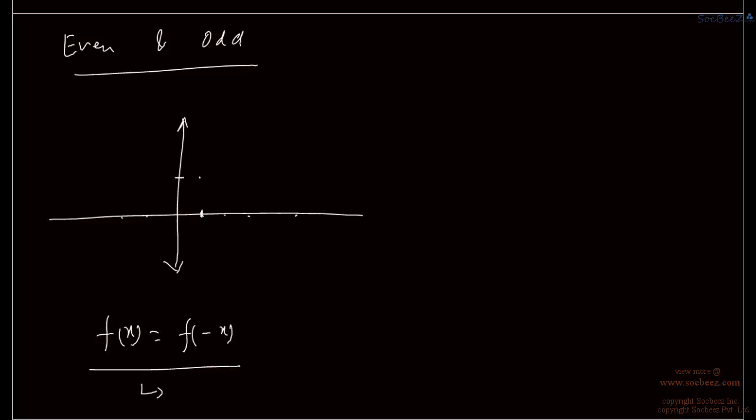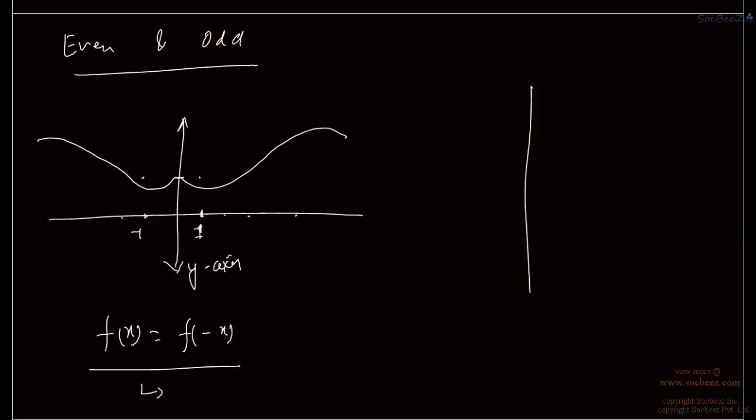The graph of an even function is symmetric about the y-axis, because for this value of x, if we get this value of y, then for the negative of that number, say this is 1, for minus 1 we will also get the same output, like this for all numbers. So if the graph after x equal to 0 is like this, then the graph before x equal to 0 must be like this for an even function. So the graph is symmetric about the y-axis.